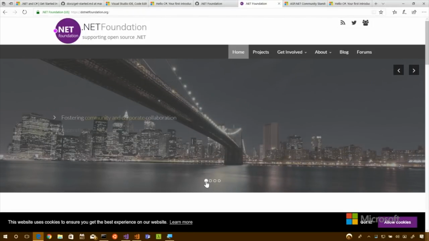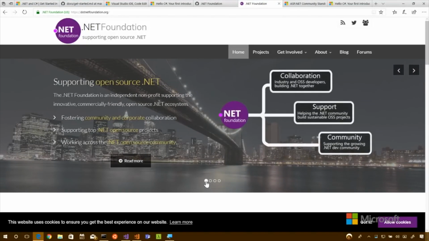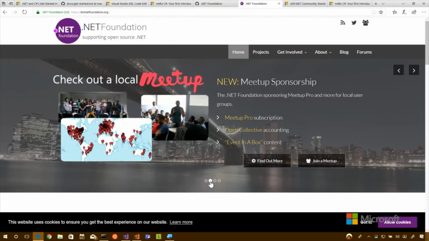So the .NET Foundation is an independent nonprofit that tries to support the .NET ecosystem. There are lots of open source projects within it. You can set up a local meetup or find one near you. We've got meetups all over the world, literally, and there's one on every continent.